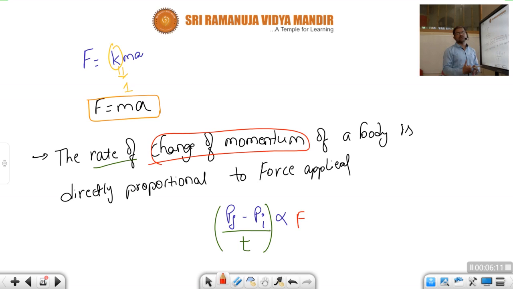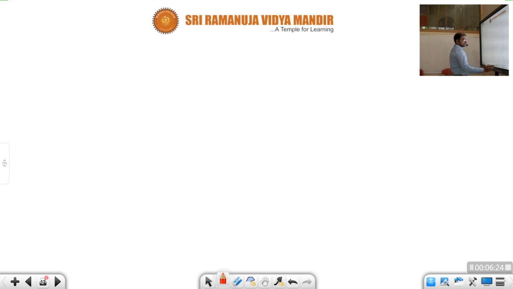So if you give more force, then there will be a larger change in momentum.